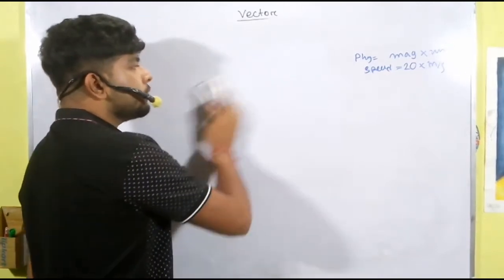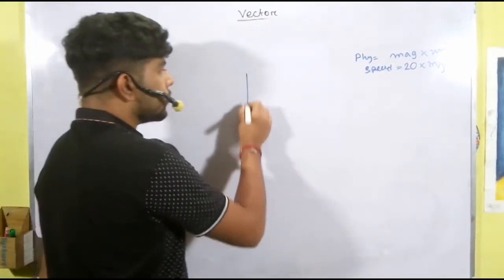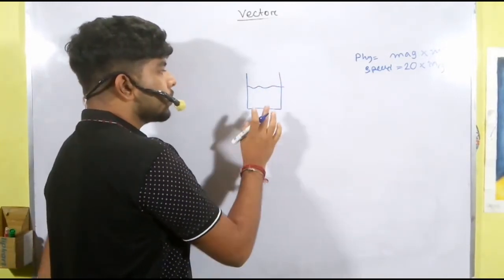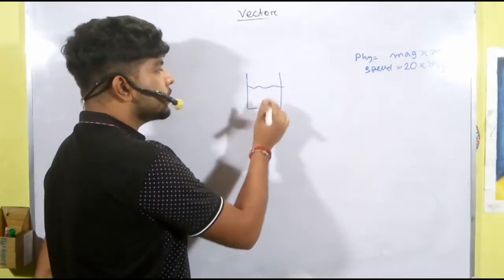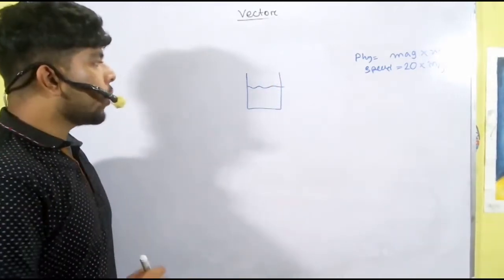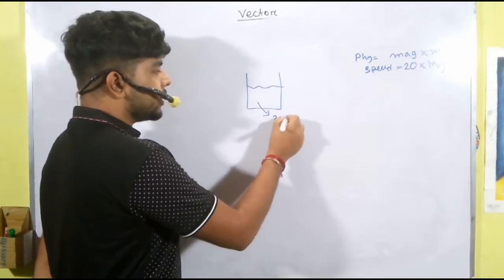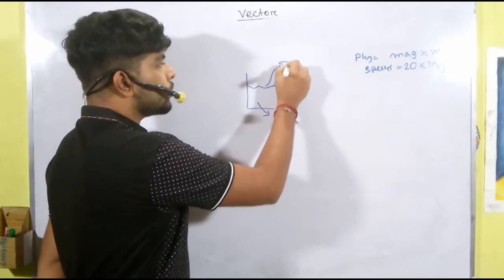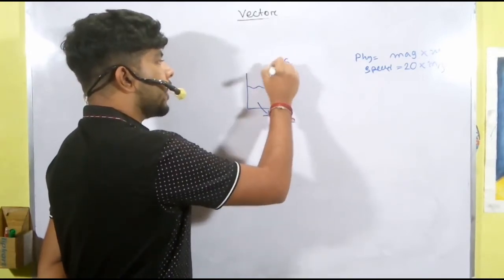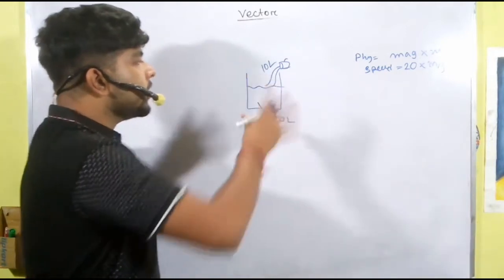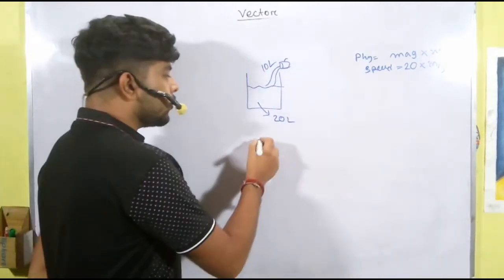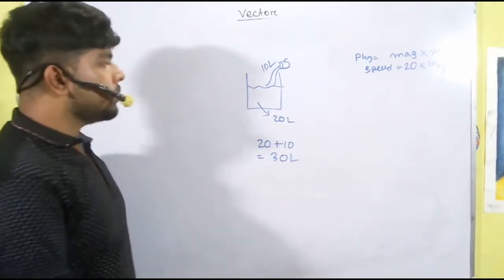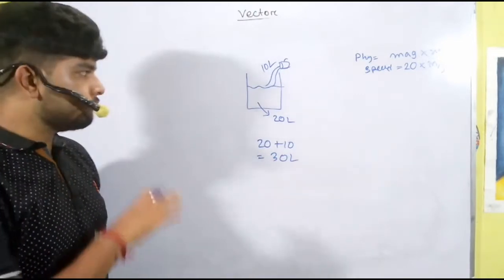Let's see, suppose we take a beaker, and in the beaker we take some water, suppose 20 liter. Now if you add some water into this beaker, suppose we are adding 10 liter more, so what will be the net amount of water? Net amount of water is nothing but 20 plus 10, so that is 30 liter, isn't it? This will be the net amount of water.